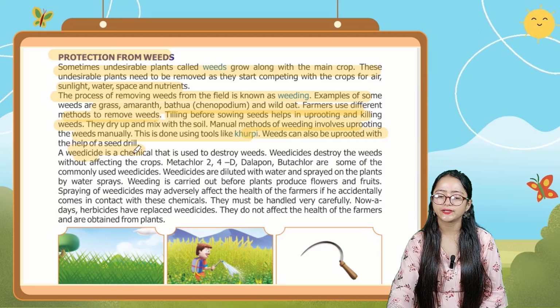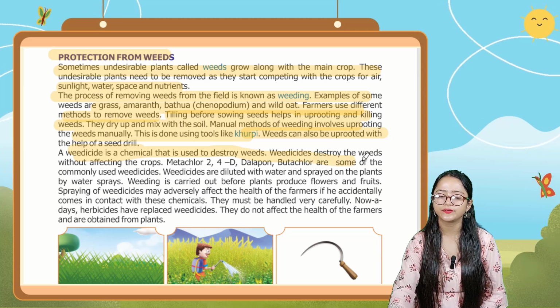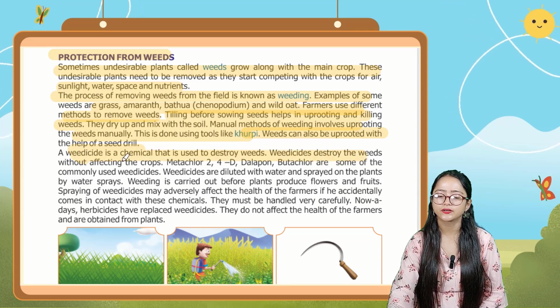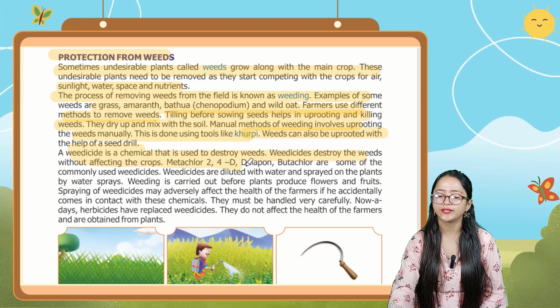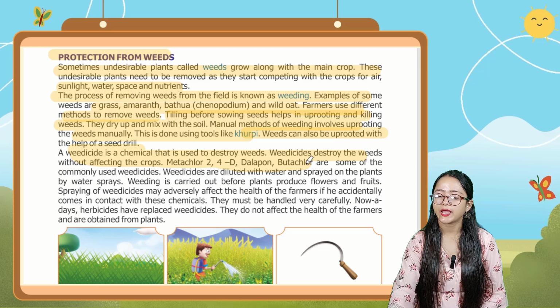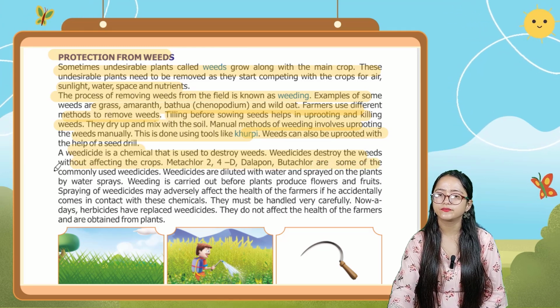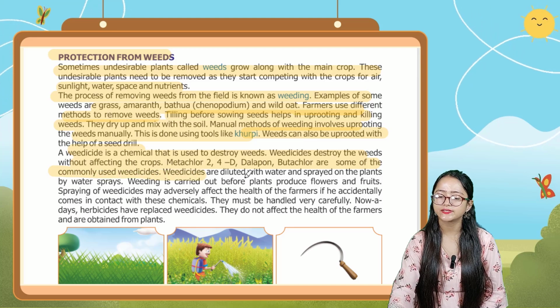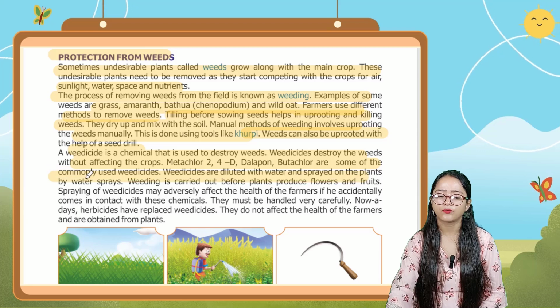A weedicide is a chemical that is used to destroy weeds. Weedicides destroy the weeds without affecting the crops. Metachlor, 2,4-D, Dalapon and Butachlor are some of the commonly used weedicides. Weedicides are diluted with water and sprayed on the plants by water sprays.